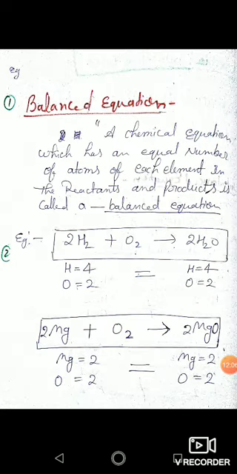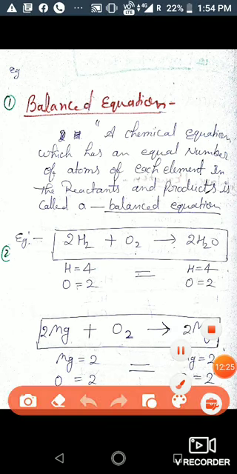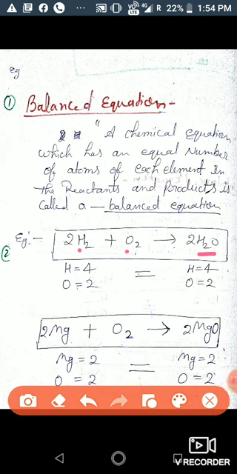Now we take balanced equation. A chemical equation which has an equal number of atoms of each element in the reactant and product is called balanced equation. आप example ले लीजिए, आप समझ जाएंगे. First example is when hydrogen, देखिए, when hydrogen reacts with oxygen it will give water. Okay, अब यहाँ पे हाइड्रोजन जो atom है उसको count कीजिए.